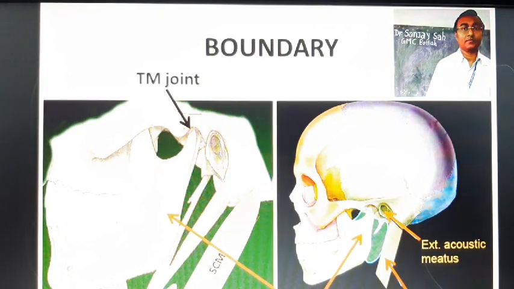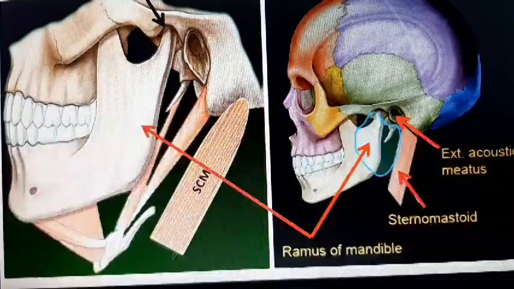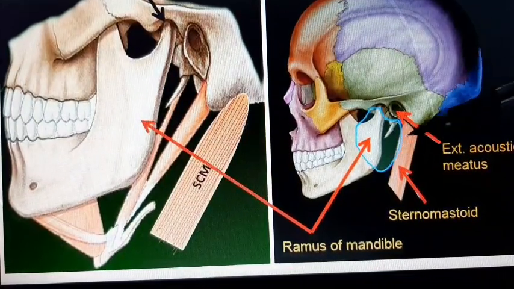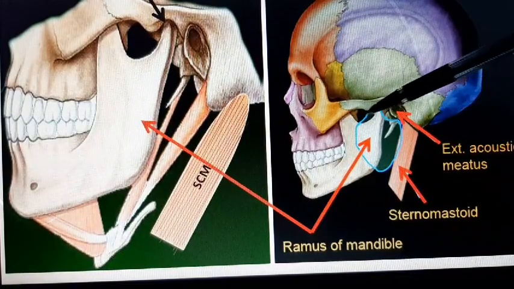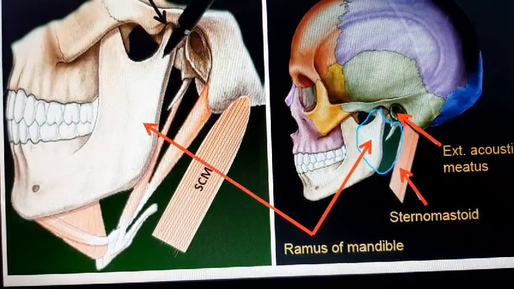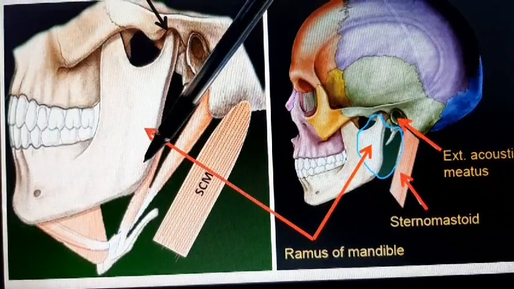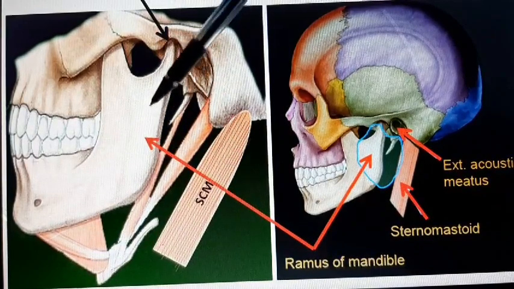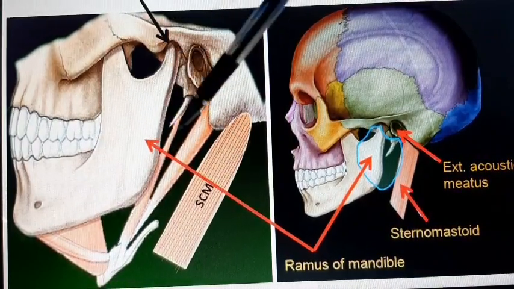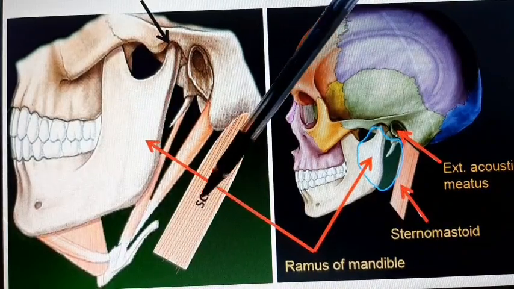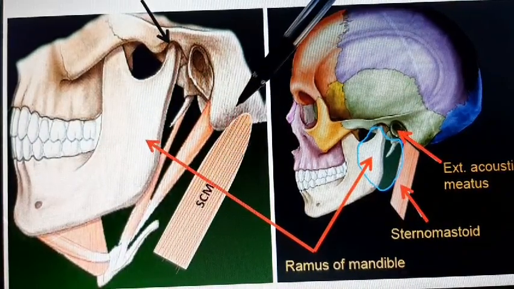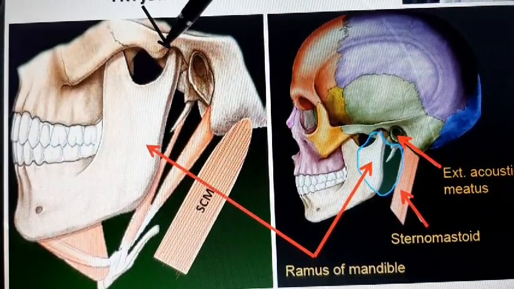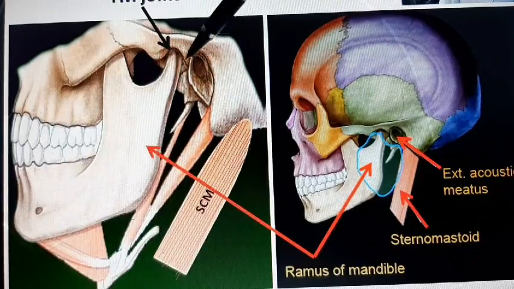Now comes to boundary of parotid region. This outline represents the parotid region. It is bounded anteriorly by the posterior border of the ramus of mandible and muscles attached on it, that is masseter muscle and medial pterygoid muscle. The posterior boundary is formed by sternocleidomastoid muscle and mastoid process. Superior boundary is formed by the temporomandibular joint and external acoustic meatus.